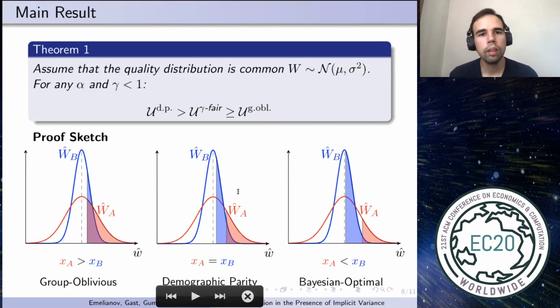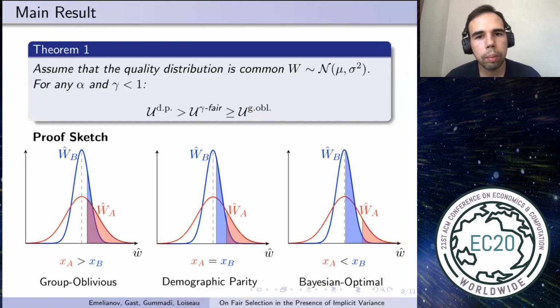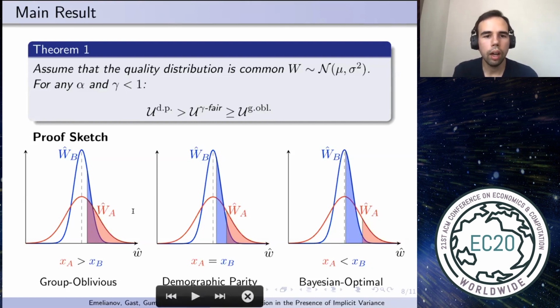So to summarize, we prove that in the presence of implicit variance, the group oblivious algorithm leads to underrepresentation, and we can use a group fair algorithm to reduce underrepresentation, to reduce the effect of discrimination, and at the same time, it will lead to better quality of selection.